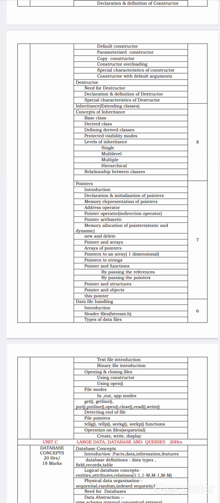Data file handling is also a new concept in this. That is, introduction to what a file is, and how the data file is handled in the computer, we are going to study in this. What are stream header files, how a file is opened, how it is closed, in which mode these files will be opened, and what are the various functions used on opening as well as closing of the file, you are going to study in this topic.